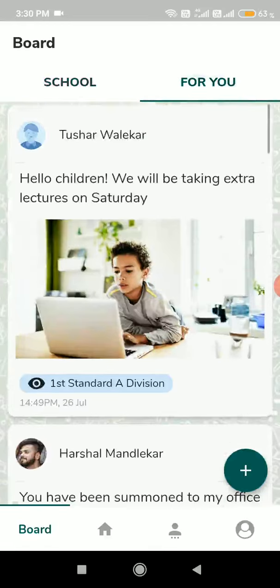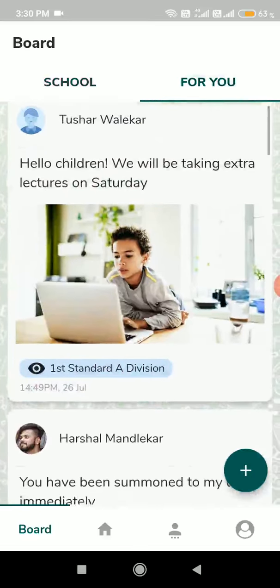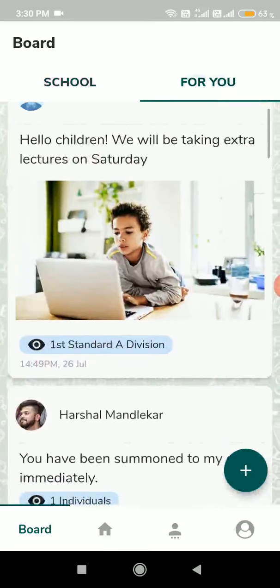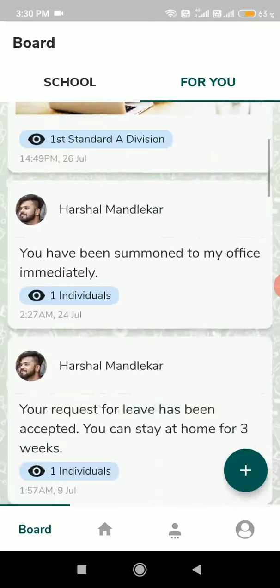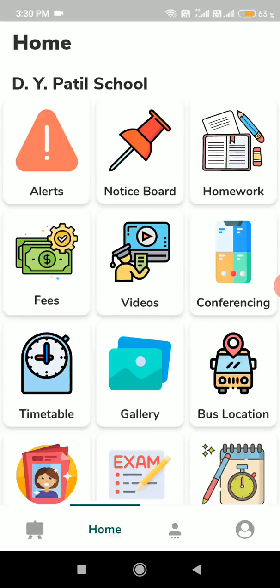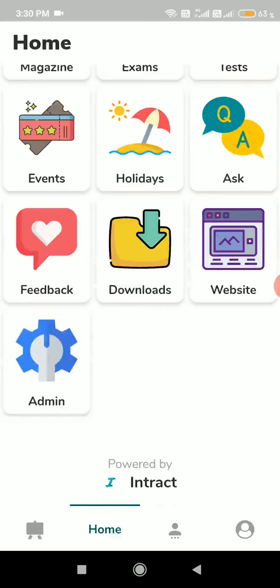Like, consider first standard A division has an extra class on Saturday. Then their teacher can send an alert. Just like, consider a teacher called Harshal has asked a student to be in his office immediately. Yeah, he has accepted the leave of a student. They can do it personally too. So you can get personalized notices too, right? So the teachers can get to know what's happening with the student.